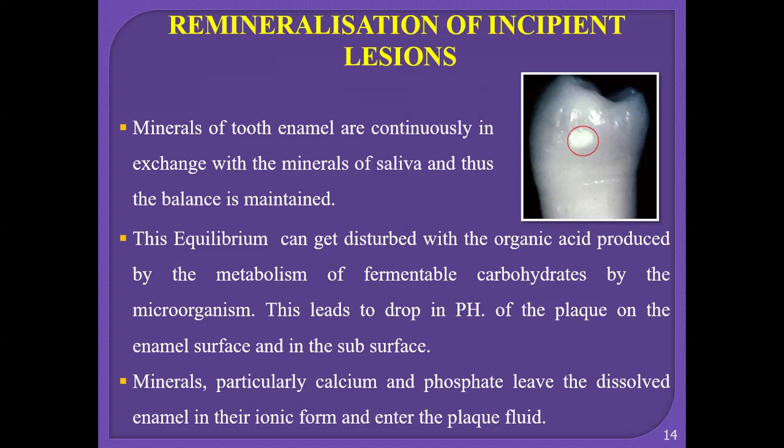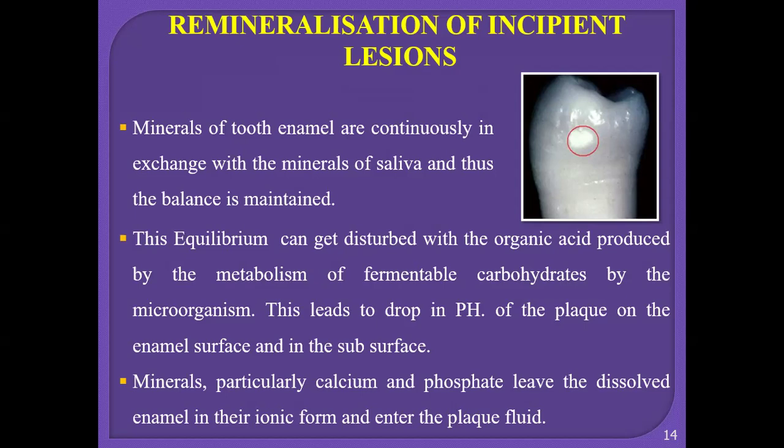plaque fluid. So this is the diagram where, in the red circle, you can see the hypomineralized area. What happens is that whenever fluoride is given, it will cause remineralization. As we know, remineralization and demineralization is a continuous process, and whenever caries is there, it gets affected up to the dentinal layer.